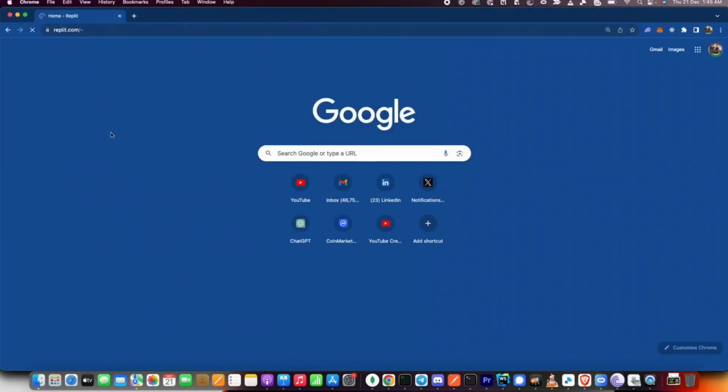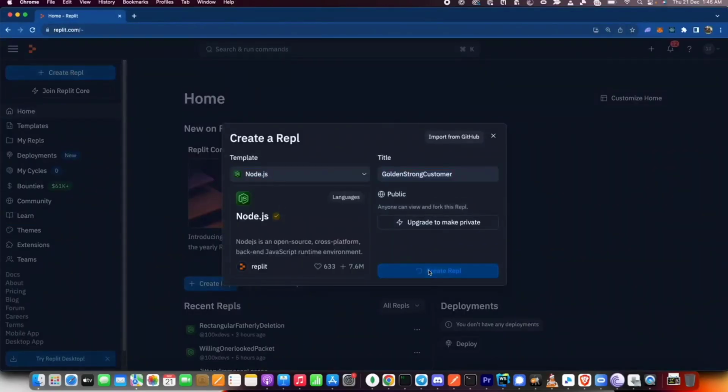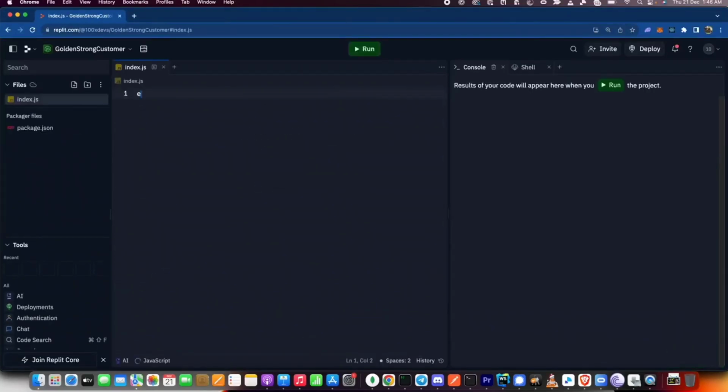I would urge you at this point to go to Replit and create a new Node.js REPL. You can also write the same code base locally if you understand npm commands by now. Let's create a simple Express app and let's create a single route there called the ride one route.